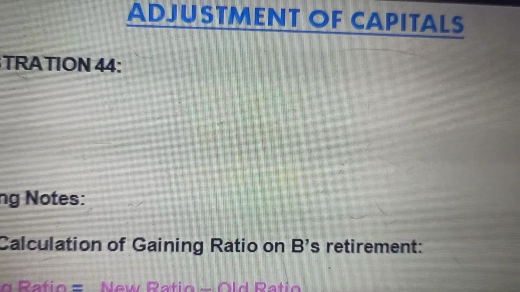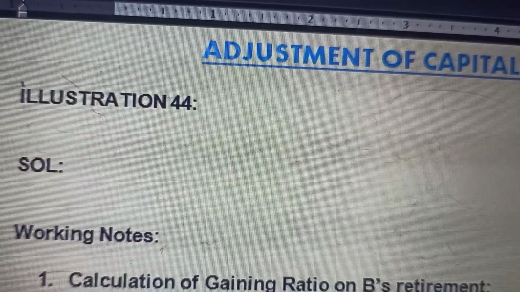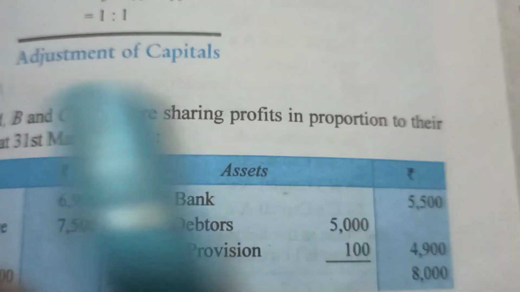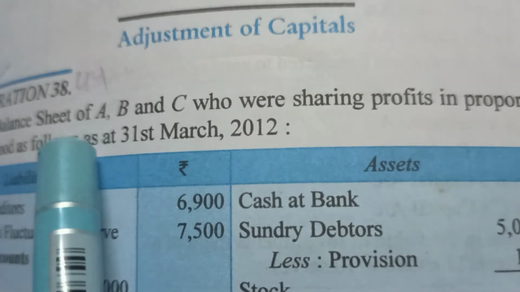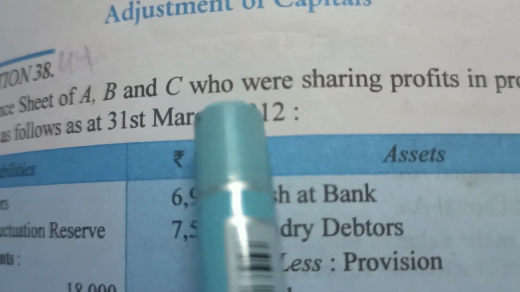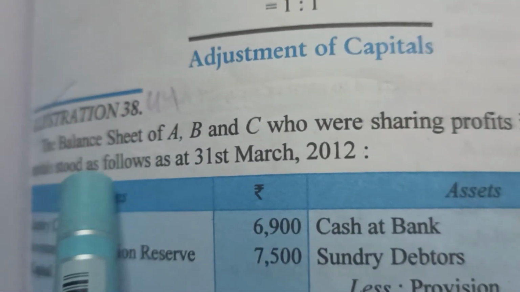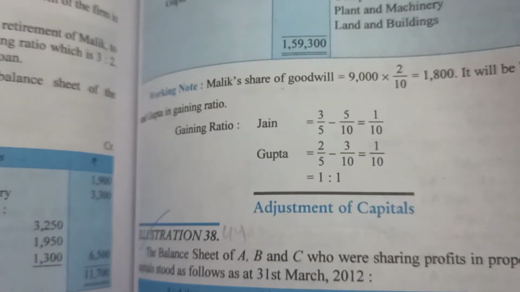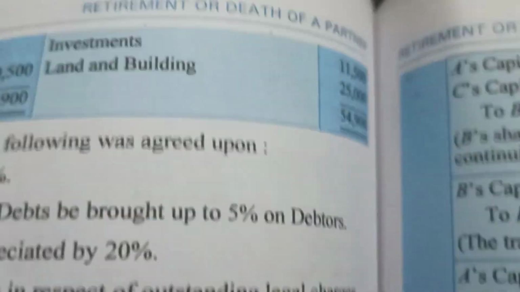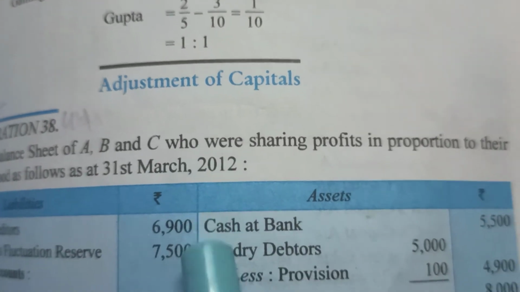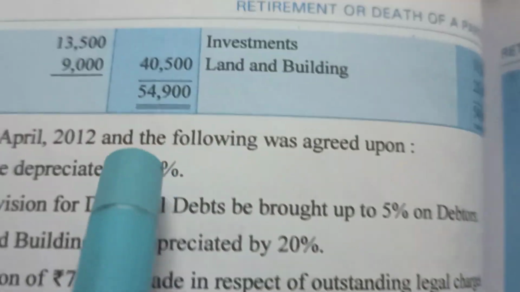Now let us see what this adjustment is. This is illustration 44 of your textbook. I'll take you to the textbook. This is the question, adjustment of capital, illustration 38 in my book, but it must be 44 in the new books. The balance sheet of A, B and C, who were sharing profits in proportion to their capitals. And capitals have been given there: 18,000, 13,500 and 9,000. Further, they say the retirement happens on 31st March and the assets and liabilities have been given. The balance sheet has been given to us.